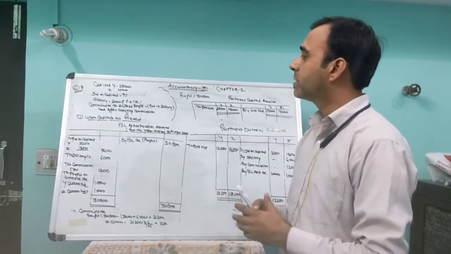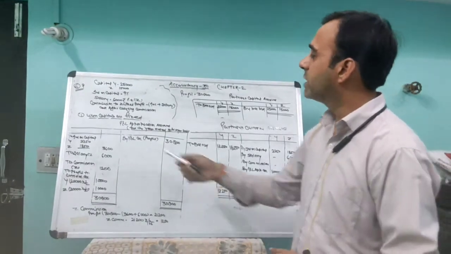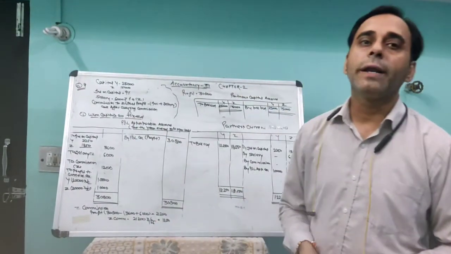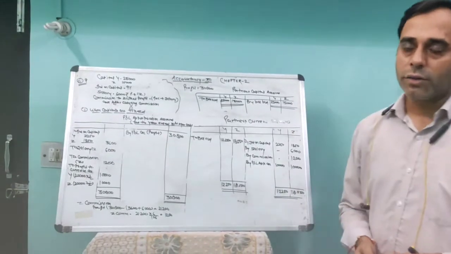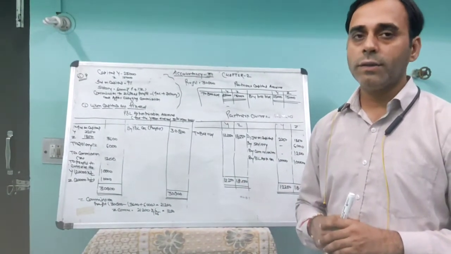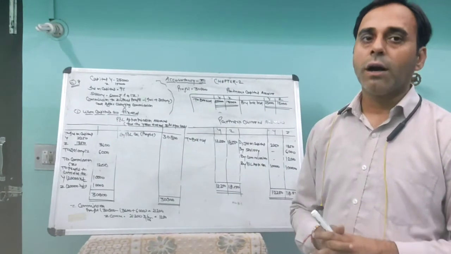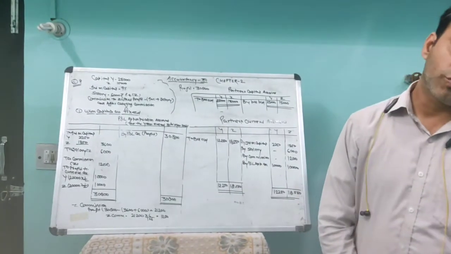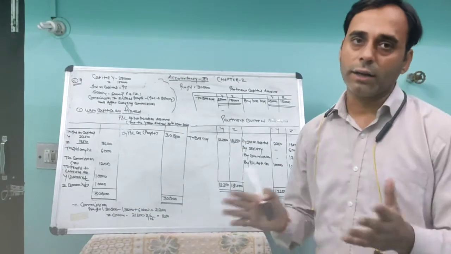Now we are doing question number 9 once again, with the condition that the capital accounts are fixed. What is the meaning of capital accounts are fixed? It will be given in the question that capital accounts are fixed. If the balance of current account is given there, then we assume the capital accounts are fixed. Otherwise, we assume the capital accounts are fluctuating. We do the question as we have done earlier.